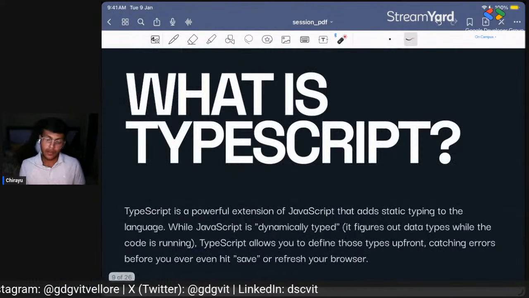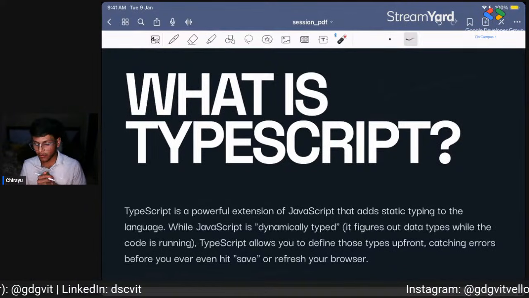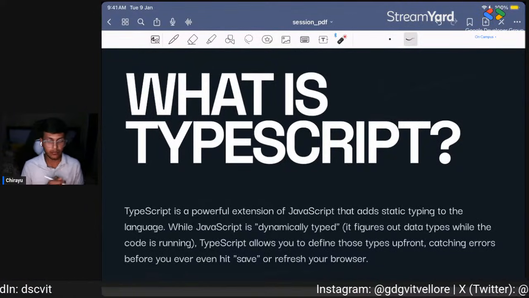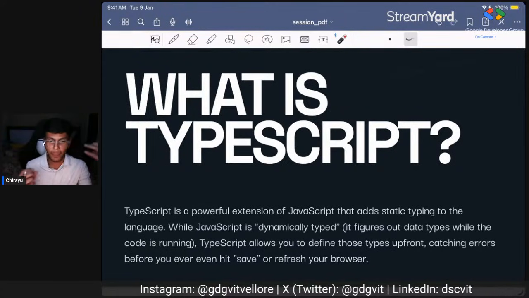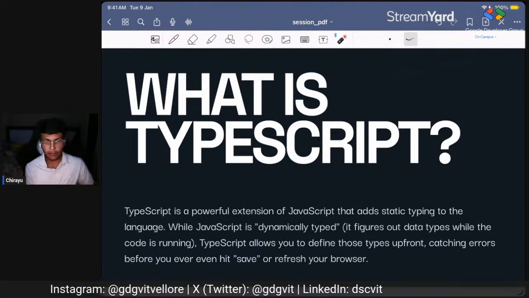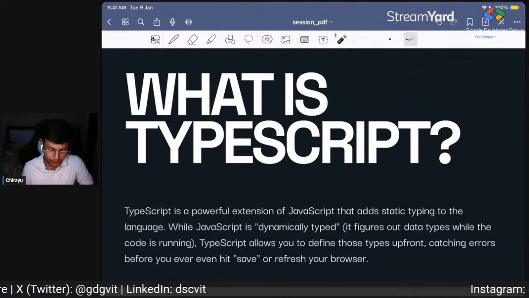Okay, now what is TypeScript? We all know about JavaScript, right? TypeScript is basically JavaScript, but with types.